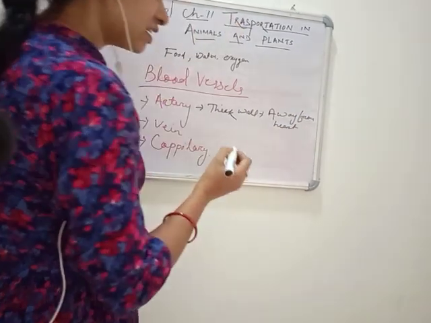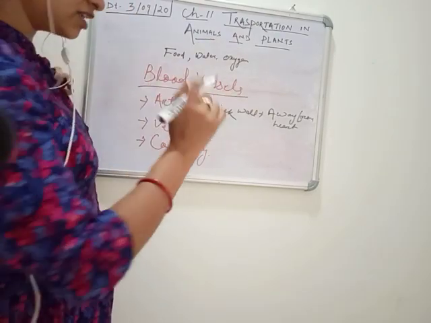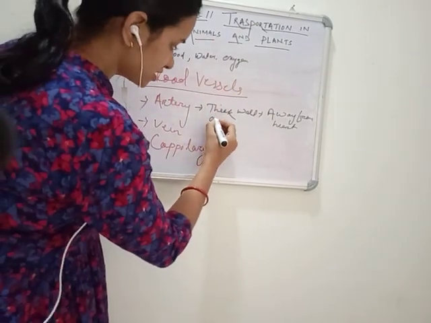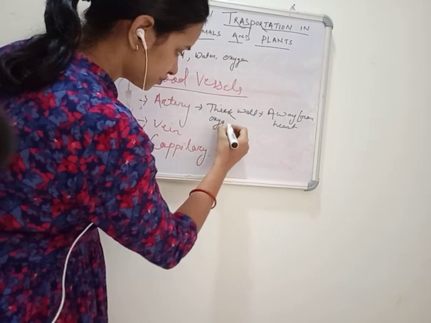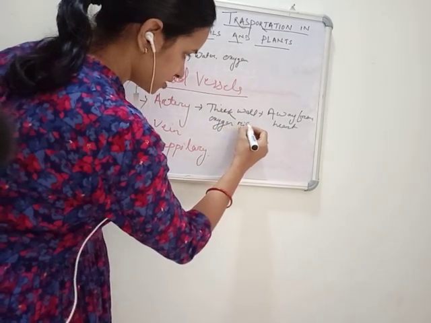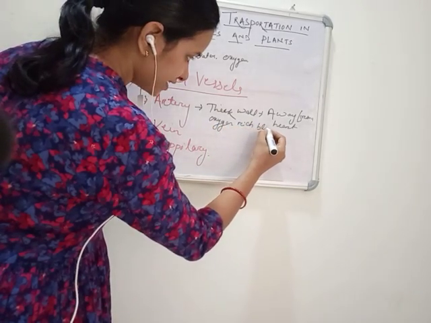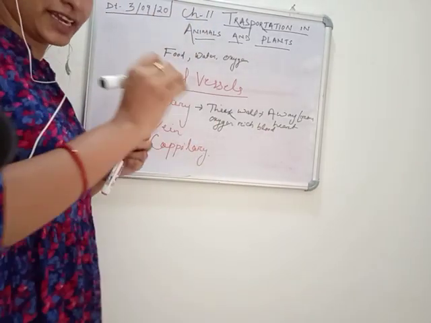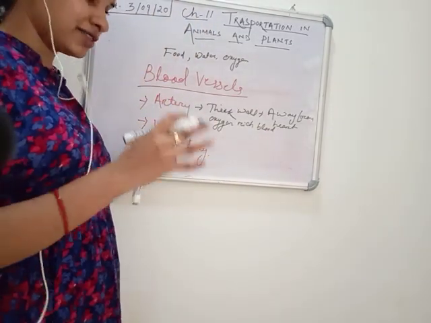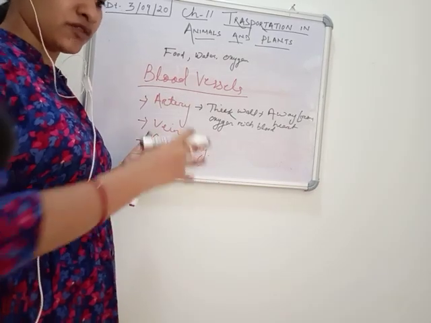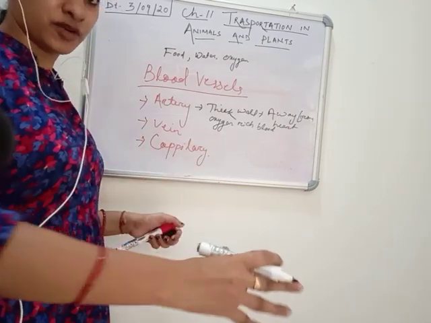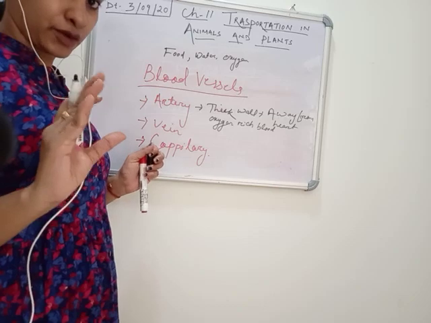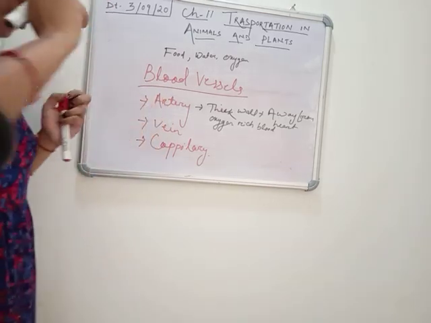So as it is taking blood away from the heart, it carries oxygen-rich blood. So arteries are the carrier of oxygen-rich blood. It means from the heart the blood along with the oxygen will go to each and every part of your body. Okay.